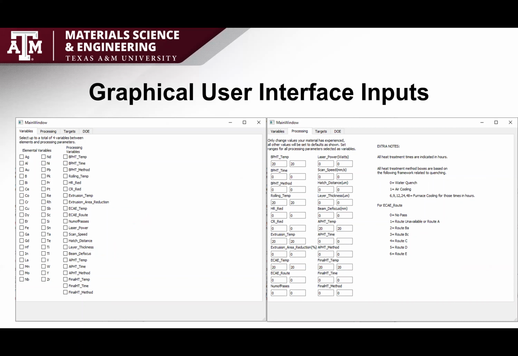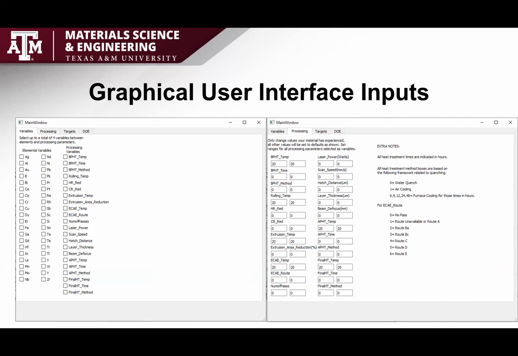What you can see in the images below is the inputs for the interface. You'll see on the left side the checkboxes that can be clicked to indicate a variable has been selected. Based on the constraints of graphing, we've constrained inputs to a minimum of 2 elements to a maximum of 4 total variables. So you can use any type of combination as long as you use a minimum of 2 elements with a maximum of 4 total variables.